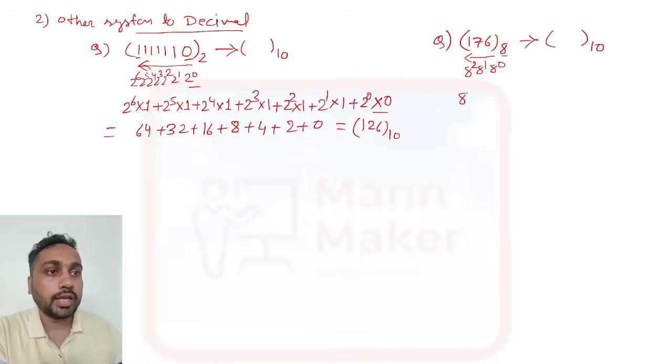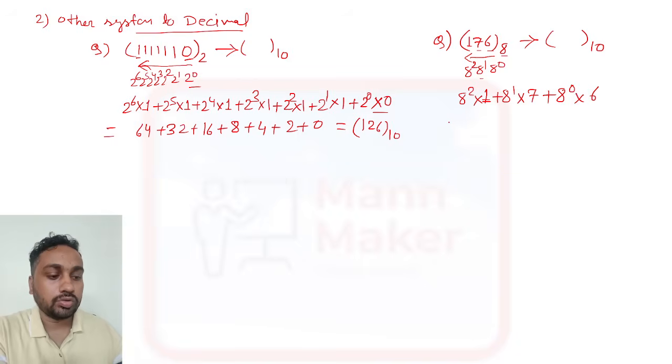Now you need to write 8 to the power 2 into 1, since 1 is there. Then plus 8 to the power 1 into 7, since in the 8 to the power 1 place you have 7. Then plus 8 to the power 0 into 6, so you need to multiply by 6.